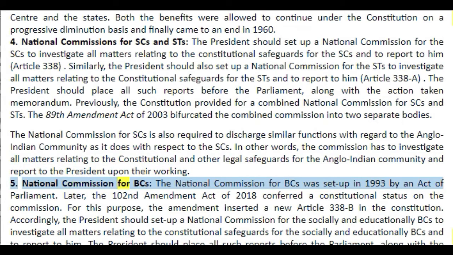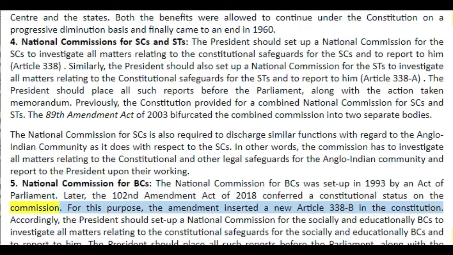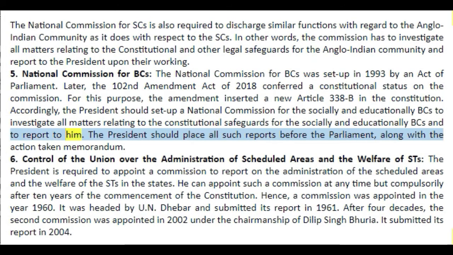5. National Commission for BCs. The National Commission for BCs was set up in 1993 by an Act of Parliament. Later, the 102nd Amendment Act of 2018 conferred a constitutional status on the Commission. For this purpose, the amendment inserted a new Article 338-B in the Constitution. Accordingly, the President should set up a National Commission for the socially and educationally BCs to investigate all matters relating to the constitutional safeguards for the socially and educationally BCs and to report to him. The President should place all such reports before the Parliament, along with the action taken memorandum.